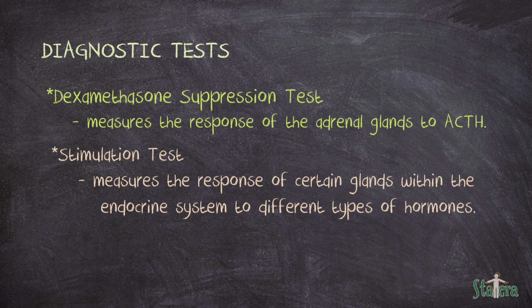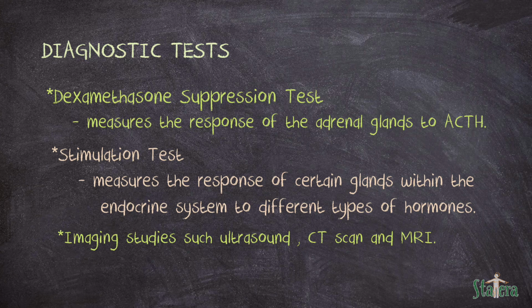In a stimulation test, administration of metirapone, which blocks cortisol production by the adrenal glands, tests the ability of the pituitary gland and hypothalamus to detect and correct low levels of plasma cortisol by increasing corticotropin production. Imaging studies such as ultrasound, CT scan, or angiography to detect adrenal tumors and identify pituitary tumors.